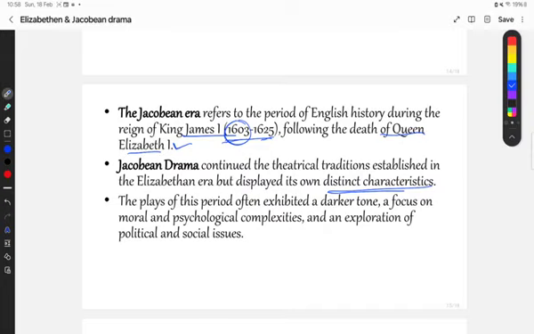The plays of this period often exhibited a darker tone, a focus on moral and psychological complexities, and an exploration of political and social issues. Okay, which was not there previously in Elizabethan drama. Okay, and there are few more elements which make Jacobean drama different from Elizabethan drama. What is that? We'll discuss that.